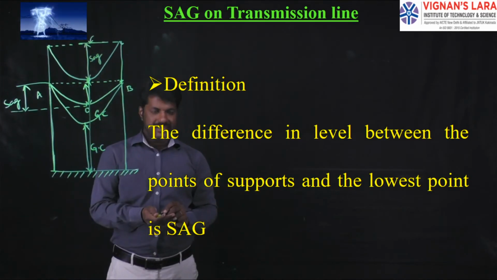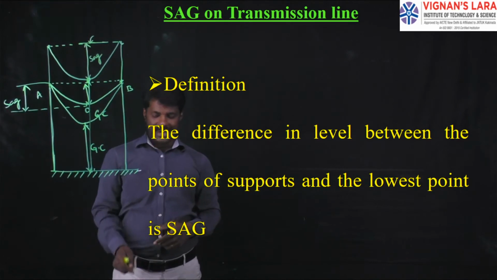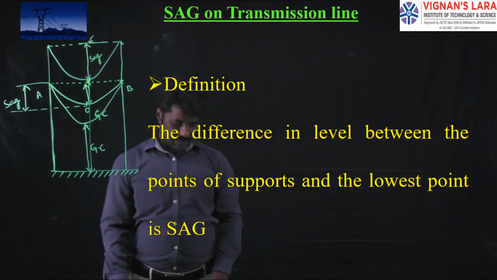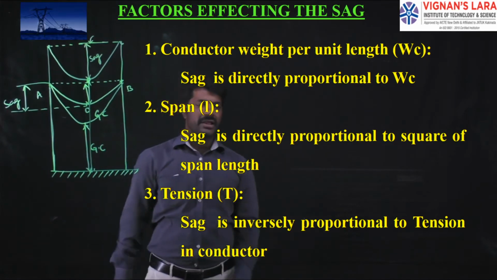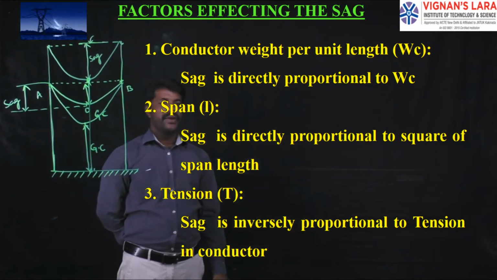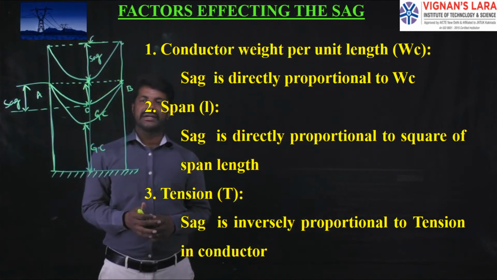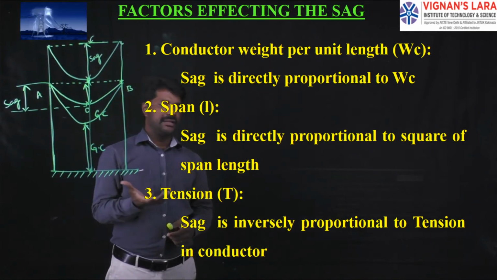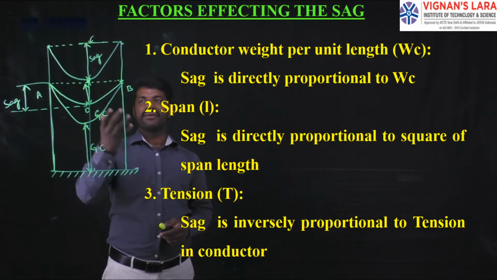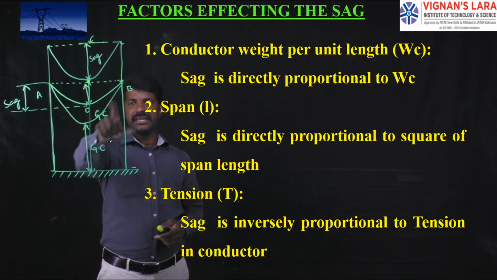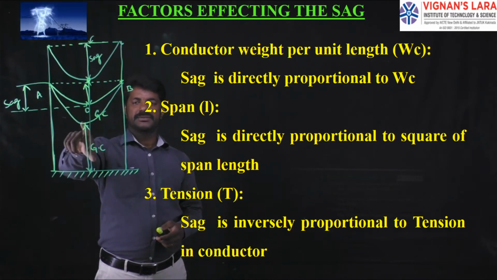Next, let us see on what factors this sag depends. So the sag depends upon the following factors. They are weight of the conductor. If we use a large weight of the conductor, then due to gravity, the entire weight will be seen at the center of the span length.